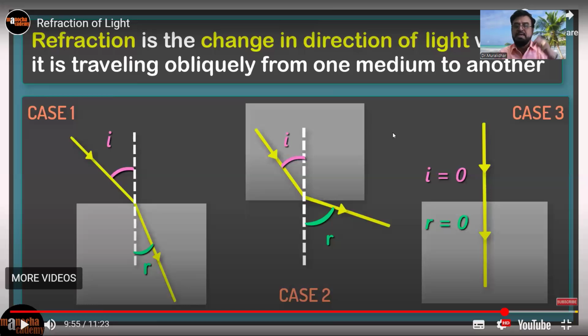Second case, it is coming from denser medium to rarer medium. When it enters the rarer medium, speed increases. Because of the increase in speed, the ray moves away from the normal. But in the third case, when the light is incident along the normal, there is no bending. When light enters the glass, the speed decreases, but it won't bend. The angle of incidence is 0. Those are the three possible cases of refraction. Right?